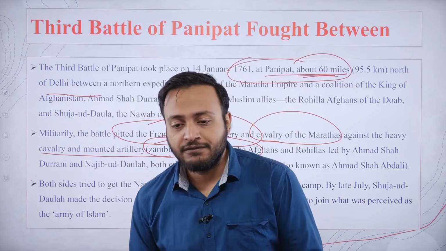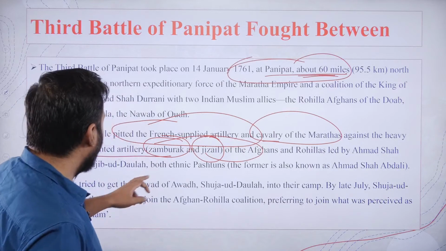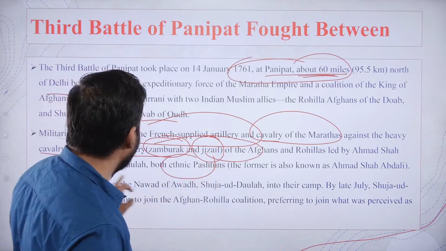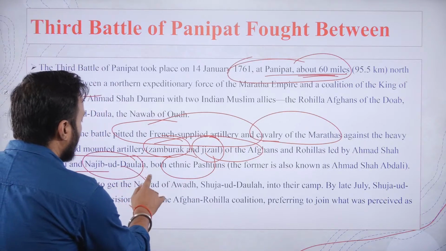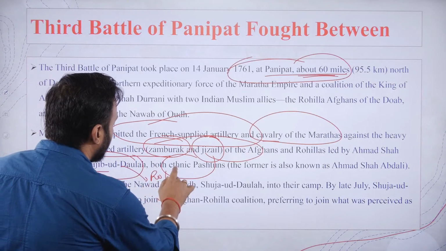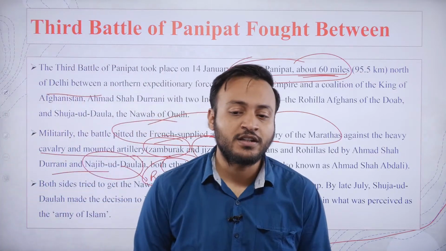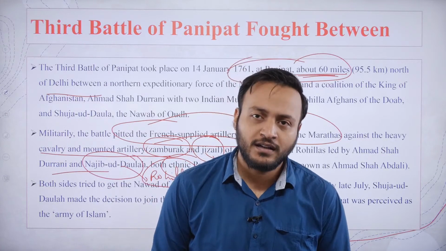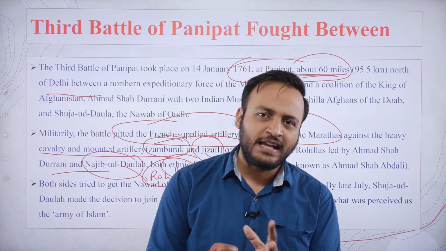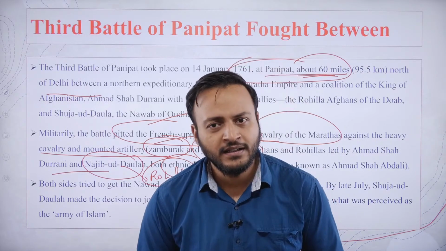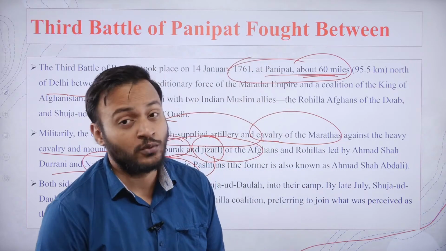Now, there were also supporters who were basically the ethnic Pashtuns in the army of Ahmed Shah Abdali, Najib-ud-Daula, the Rohilla Sardar. And for those who are not aware of the Rohilla region or the Rohilkhand region, let me tell you, the modern area of Bareilly, Farrukhabad, all that region is under the Rohilla region, Rohilkhand we call it. That is in Uttar Pradesh.